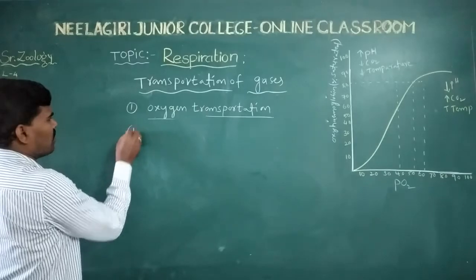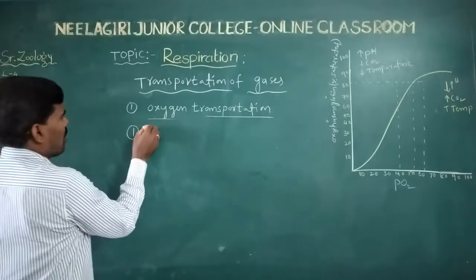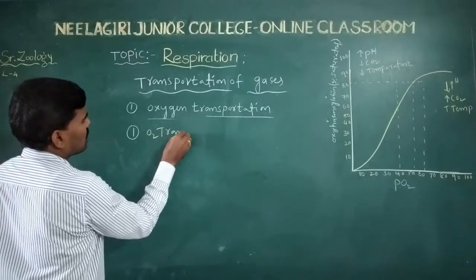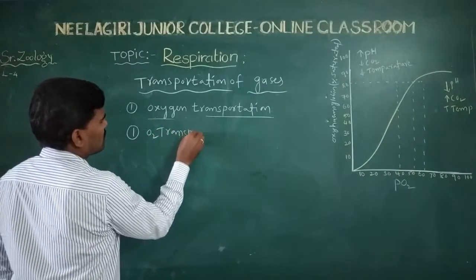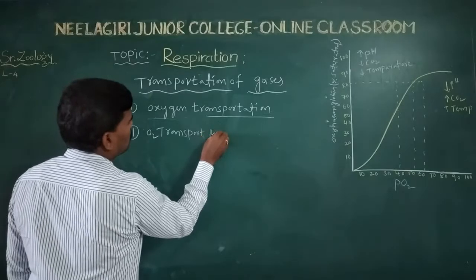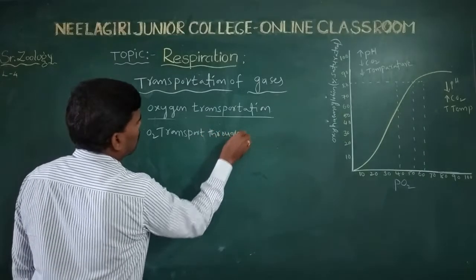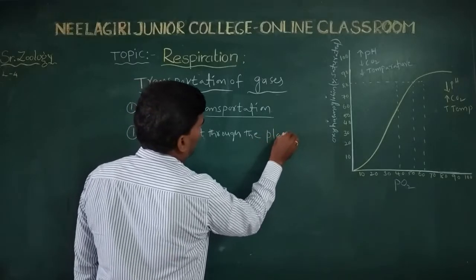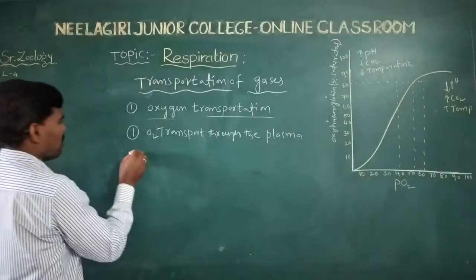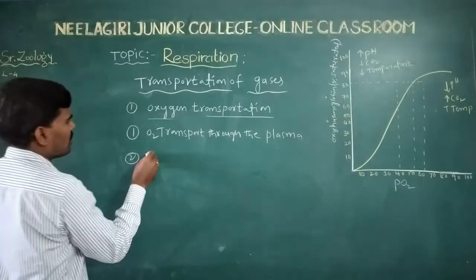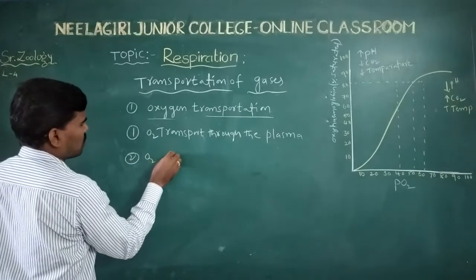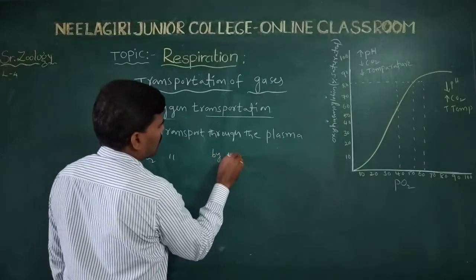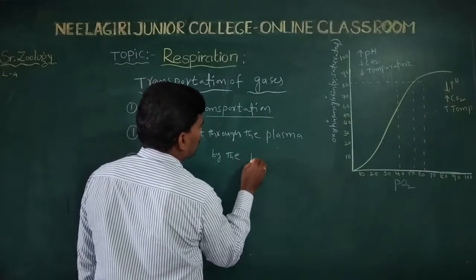Coming to the first point, oxygen transport through the plasma. The second point, oxygen transport by the RBC.